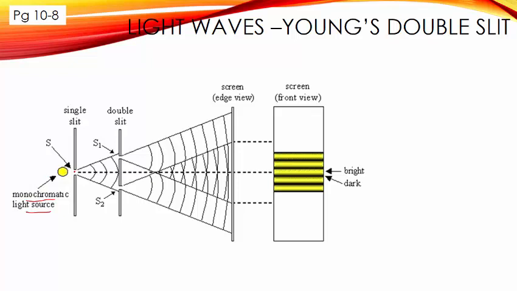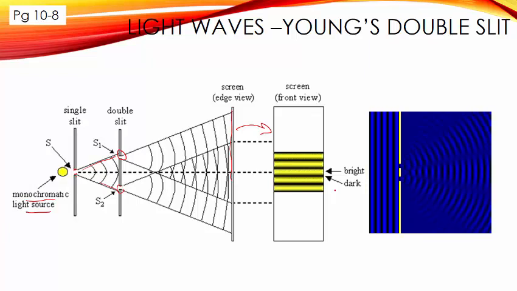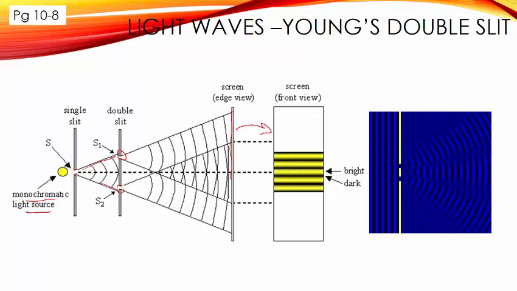And then you have this single slit, okay? And then we have two secondary sources here, a double slit. Right, so this is to ensure that they are in phase and we have two sources so that they can interfere. Right, and on the screen, okay, this is the screen. When we look at the front view, you will see this. You see bright and dark lines. Okay, the bright lines represent the constructive interference, the dark lines represent the destructive interference. So this is something like this, that happens here. Right, so again, you can see the dark lines here, the destructive interference.